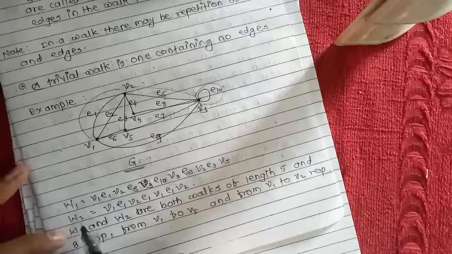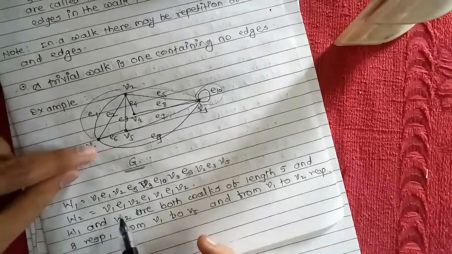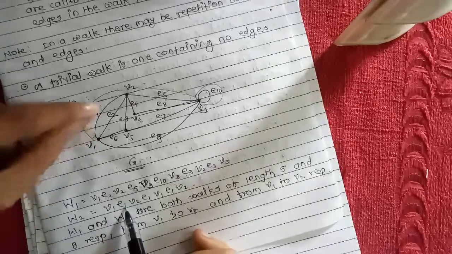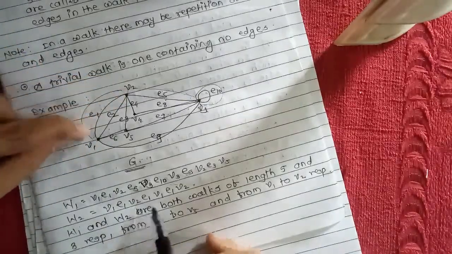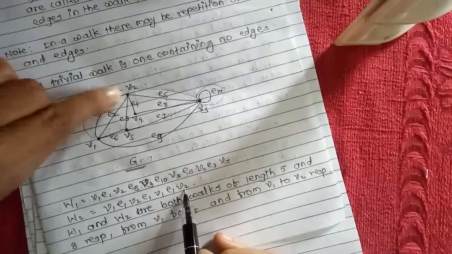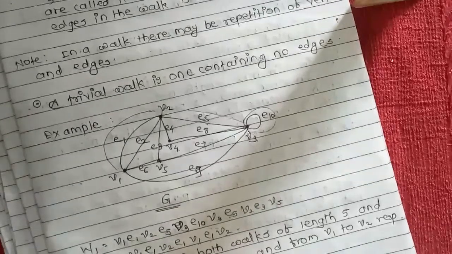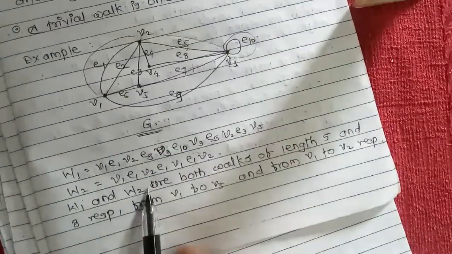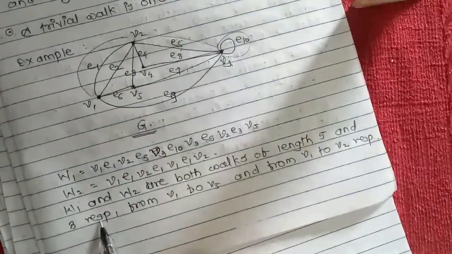So, we take a second walk W2 here. W2 also starts from V1, then E1, V2 again, E1, V1 again, E1, V2, right? So, W1 and W2 are both walks, of length 5 and 3 respectively.